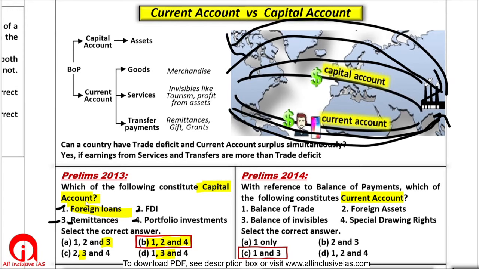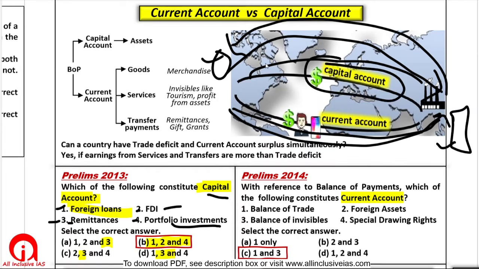So that is a part of capital account. FDI, I explained. Portfolio investment: a company of USA invests in a company listed on Bombay Stock Exchange. This company gets some ownership of this company. Right? So obviously that is a part of capital account, because in future this company can sell its stake here and get back the money. So that is a part of capital account.